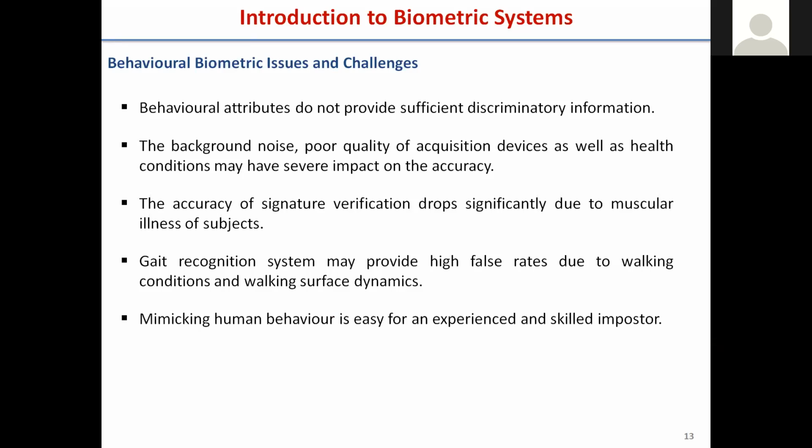And it also changes with time, like your walking pattern with age and weight. Or your typing speed also varies with time. So if a skilled person is there, he can easily imitate or mimic your behavior.